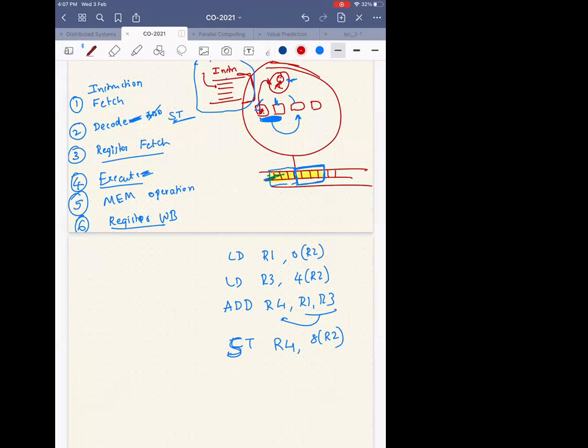This instruction itself takes 6 stages. This instruction takes 6 stages. This instruction takes 6 stages. All this instruction does is keep it in R3, so this will just be written here. But when I say register fetch, it doesn't mean that I go to the memory and fetch the register. It only means that from this tiny box, I am fetching into my head.